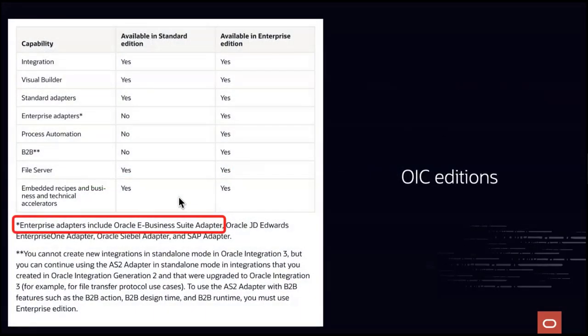So at a high level, in terms of the editions, we've kept it simple. It's just Standard or Enterprise. Almost all of the adapters are the same between the editions, except for the on-prem connectivity adapters like EBS, JD Edwards, Siebel, and SAP. So in this case, since our focus is on the EBS adapter, Enterprise Edition is the way to go.